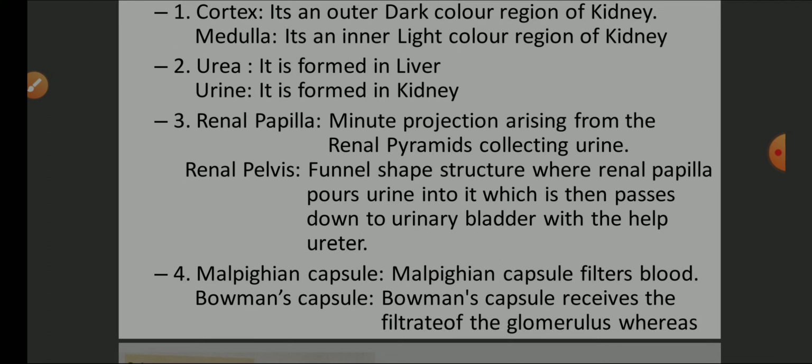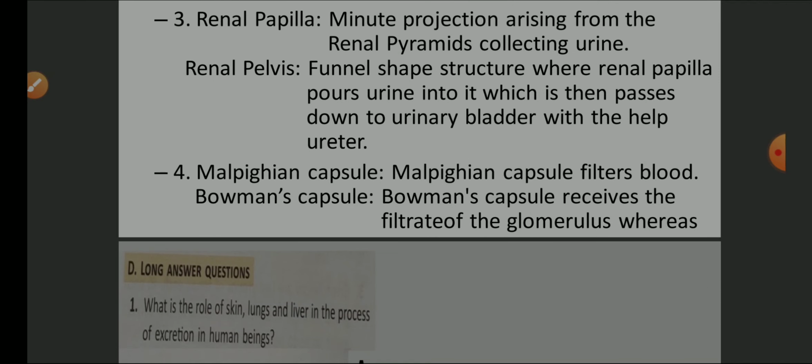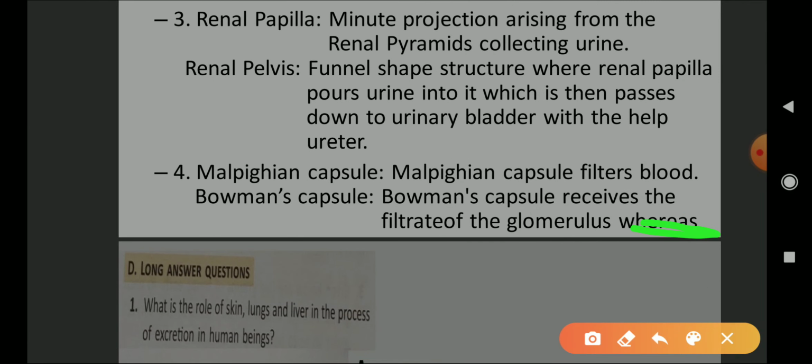Malpighian capsule filters blood. Bowman capsule receives the filtrate of the glomerulus, right? So this one is not required, so this is cancelled. So it is up till here and here there is a space. So Bowman capsule receives filtrate from the glomerulus and Malpighian capsule filters blood.